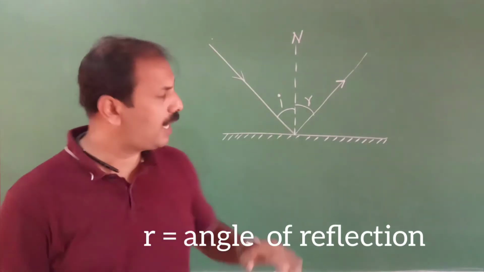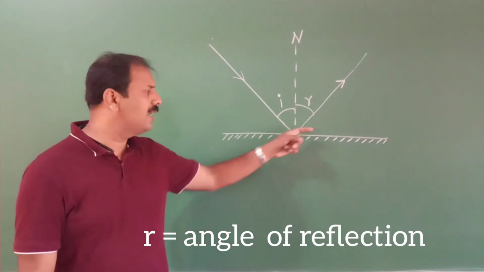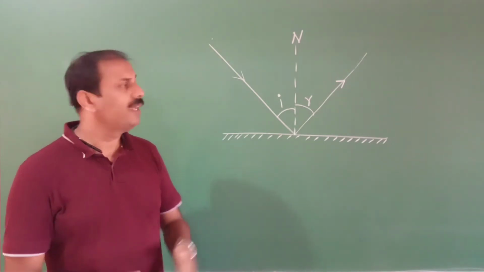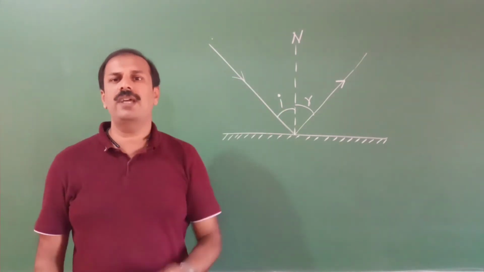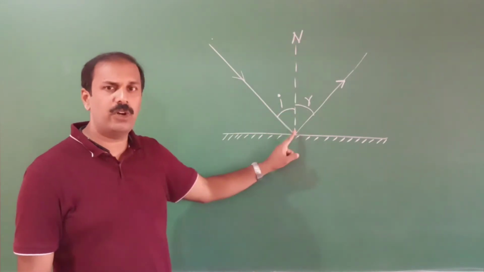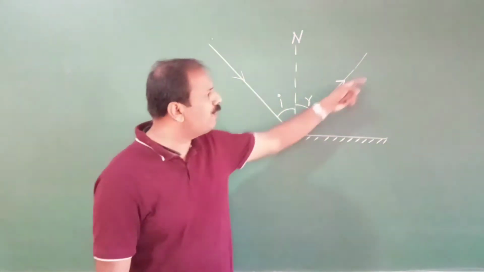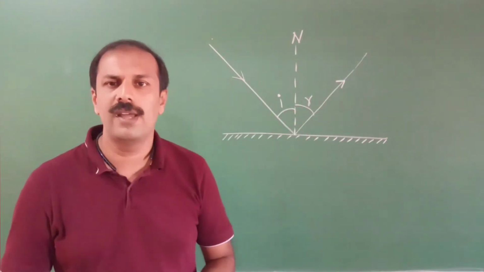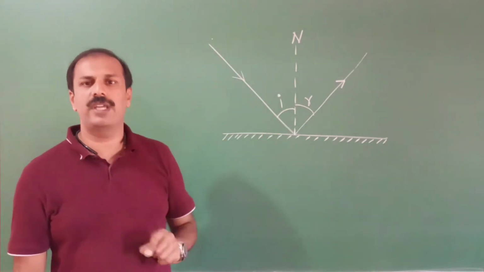So once more, we have a mirror here or a reflecting surface here. For this surface we have two sides. One is the reflecting side and the other side is the silvered side or the non-reflecting side. A ray is coming and falling here, and the name of the ray which is falling is called the incident ray. This incident ray is falling at a particular point, and at that point we can draw a normal. Normal means it is perpendicular to the surface, that is at 90 degrees. And then this light is reflecting, and the ray which is going after reflection is called the reflected ray. And the angle between the incident ray and the normal is called the angle of incidence.